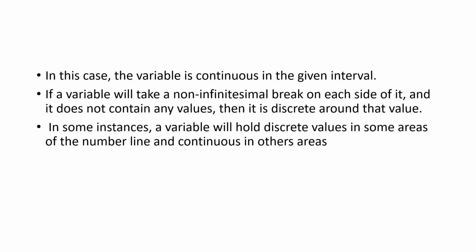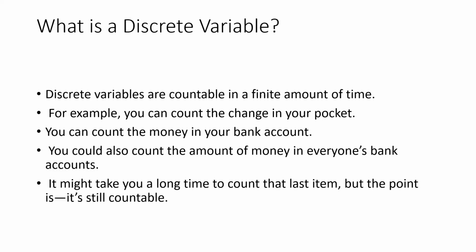We have to see that both discrete variables and continuous variables are different. We will be looking into the details of both. So what is a discrete variable? In simple terms, it is something which is finite, or it is countable. For example, you can count the amount of money in your pocket, or the amount of money in your bank account.